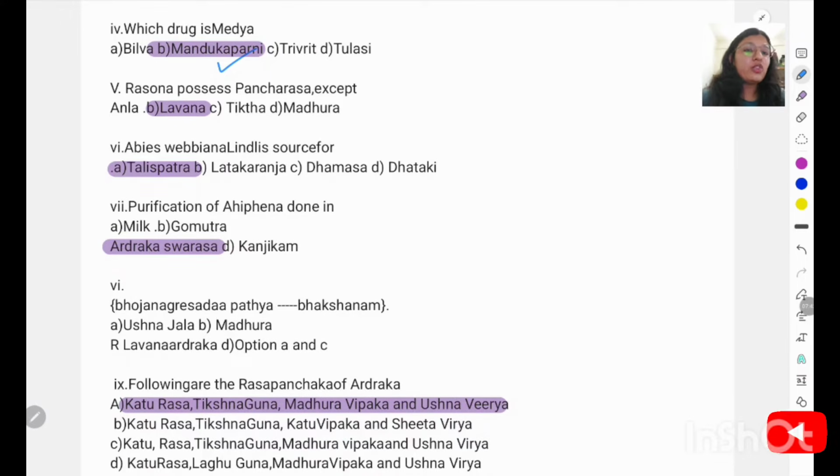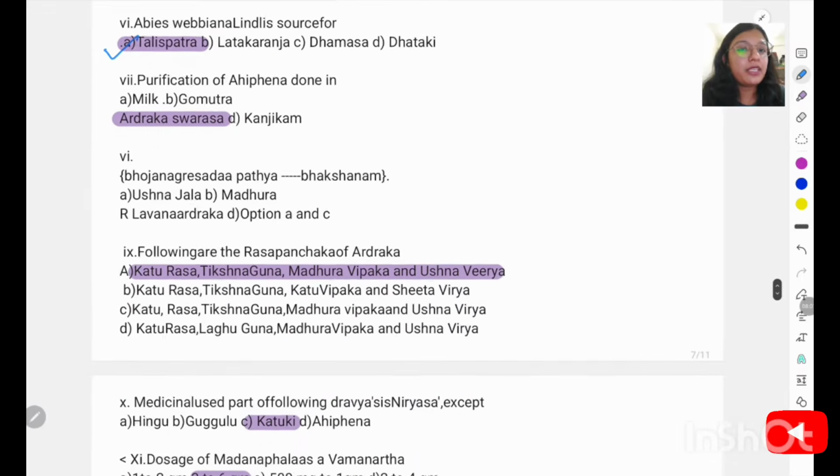Then Rasona possesses Pancharasa except. So actually it is also Pancharasa like Haritaki and Amalaki, but it is Amla Varjita. It is actually Amla Varjita. The right answer is option A. Apis Webenia is the source of. So Apis Webenia is a source of Talisa Patra plant.